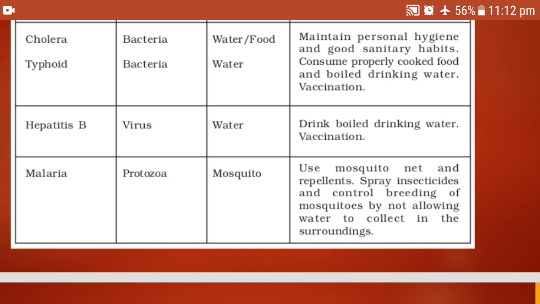Malaria is again caused by a protozoa and transmitted through mosquitoes. Though we don't take a vaccine for malaria, we need to take some medication, keep our surroundings clean and control the breeding of mosquitoes.